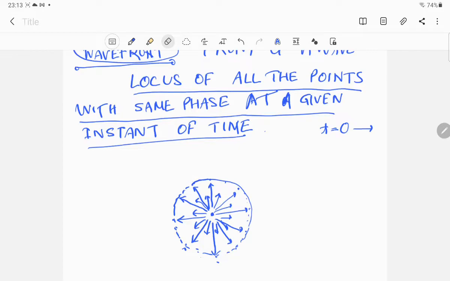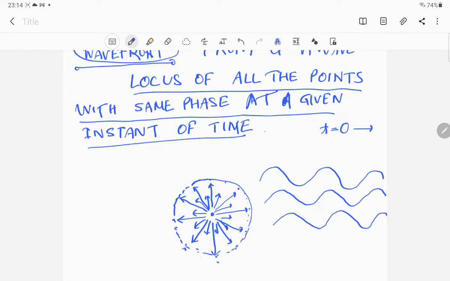For a spherical source, suppose that a wave is traveling like that. You can see that at this point the wave has the same condition, meaning the same phase.